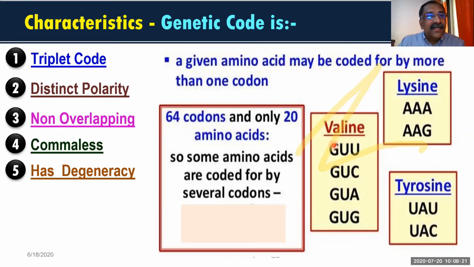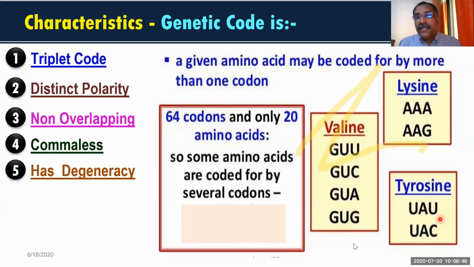One amino acid is represented by more than one codon. That property, that function, is called degeneracy. Example, valine is represented by 4 different codons. Similarly, lysine is represented by 2 codons. Then another one, look at tyrosine.